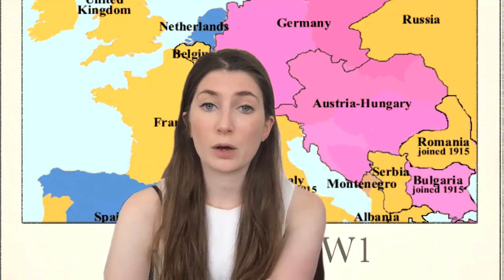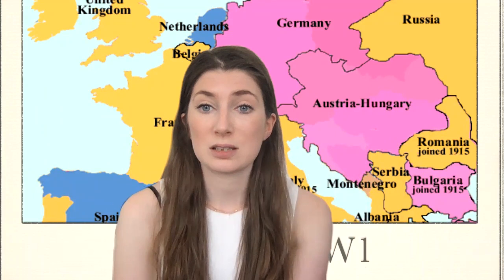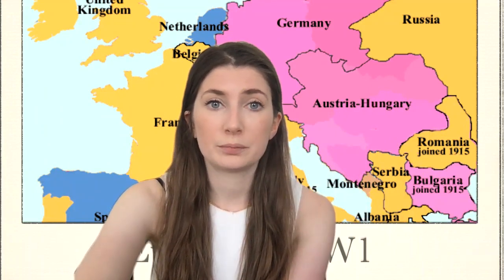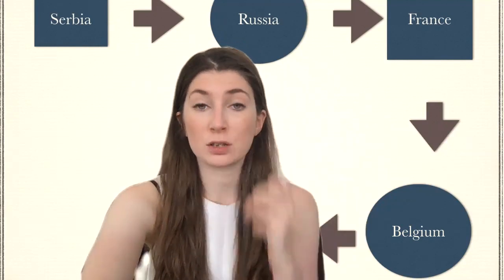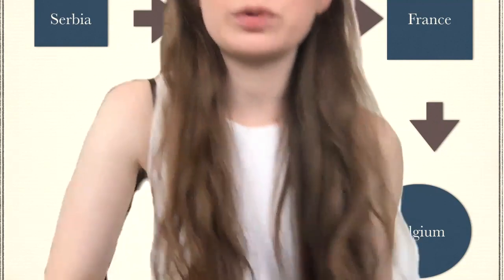Now, in terms of orange, there's quite a lot of them. So we're going to actually move on in a moment, and I'm going to put a flow chart behind me instead, and we're going to have a look at why these countries are all allied with each other. Right, here we go. Here are all the countries in orange, and I'm just going to quickly talk through why everyone's allied with each other.